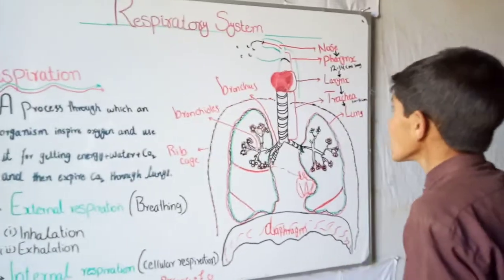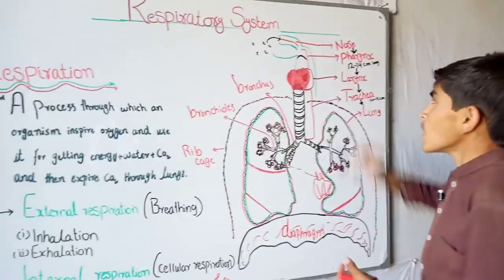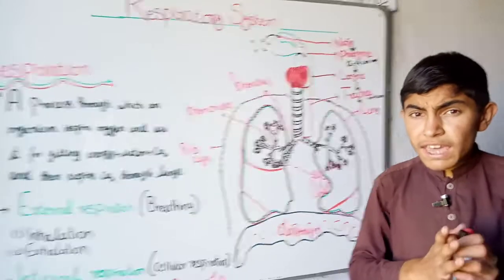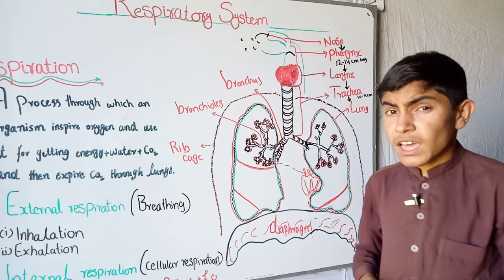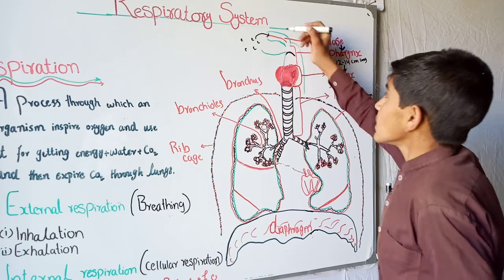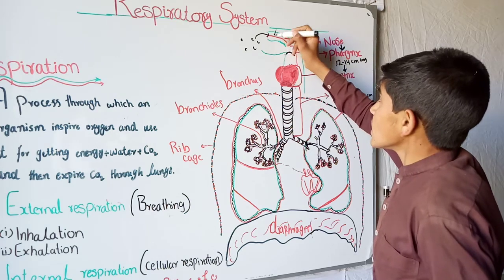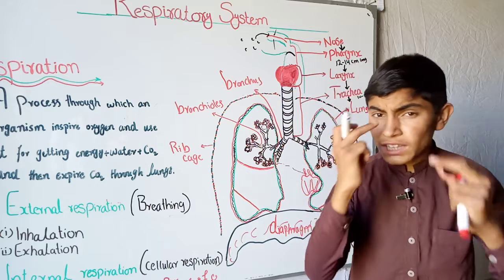Okay. So when the air enters the first part, the nose, we say that the nose is the opening part to the respiratory tract. It consists of two nostrils. You can see here, this is the upper nostril and the lower nostril. So it consists of two nostrils, this and this.